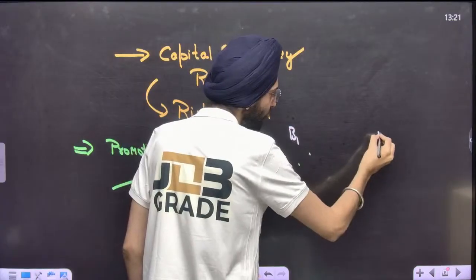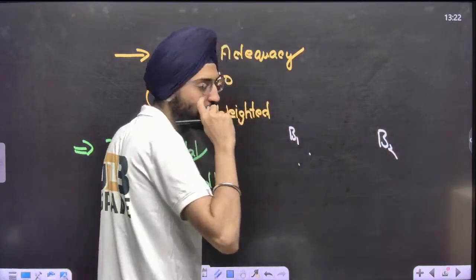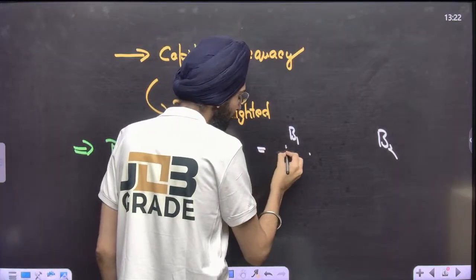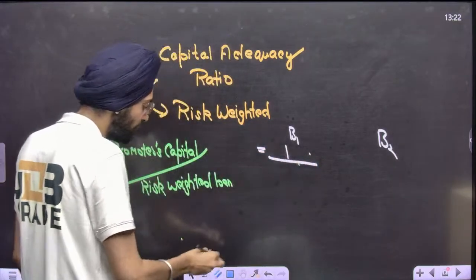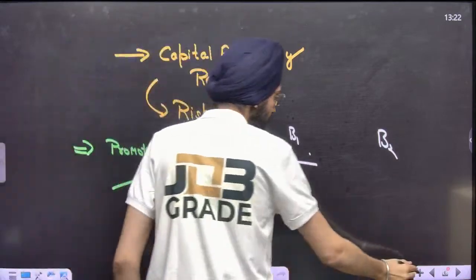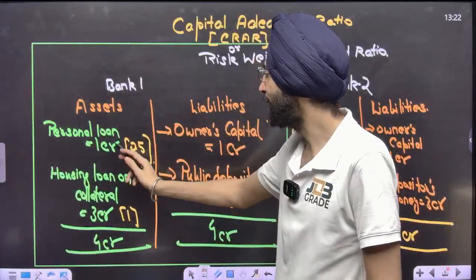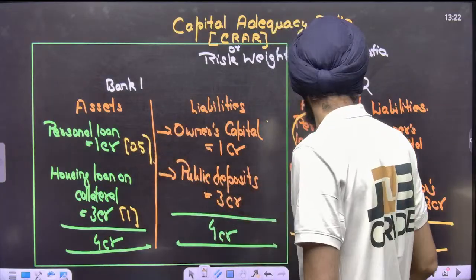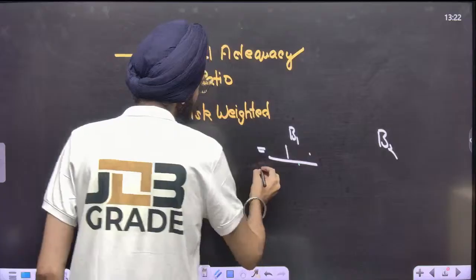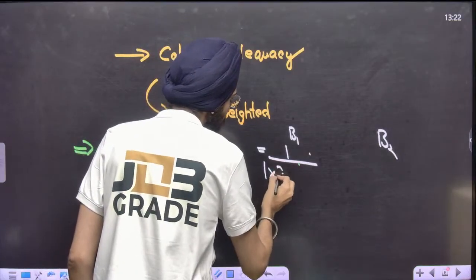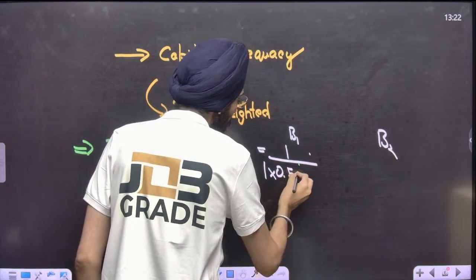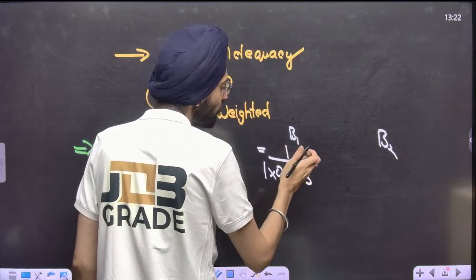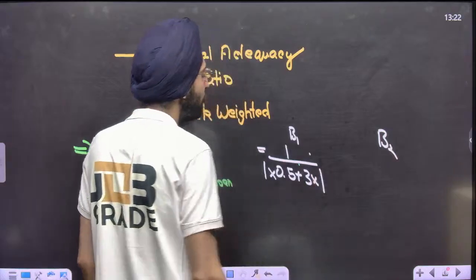The promoter's money was 1 crore. Of course, the promoter put in the paid up capital of 1 crore. That will be 1, upon the risk weighted asset ratio. In case of bank one, look at this. It has provided 1 crore personal loan with a weight of 0.5, so 1 into 0.5, plus 3 crore, which is a loan against collateral with a weight of 1.